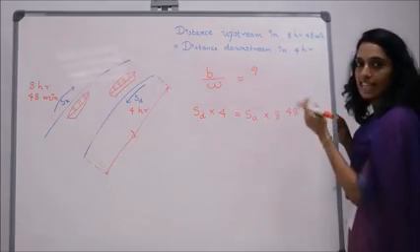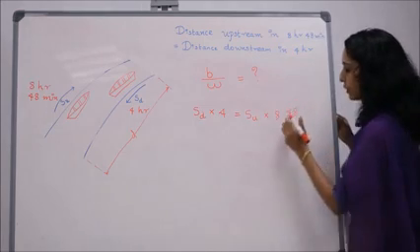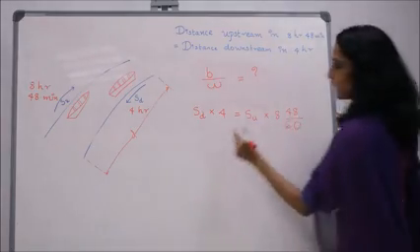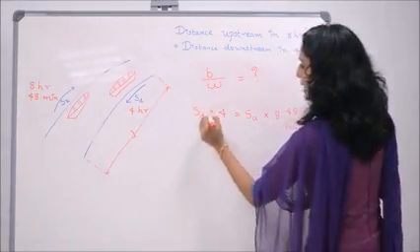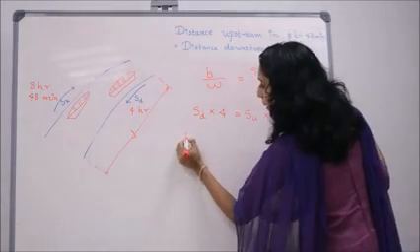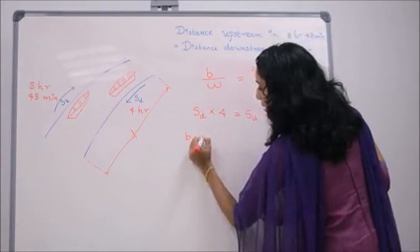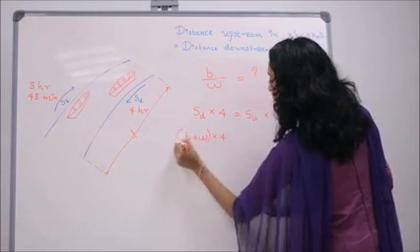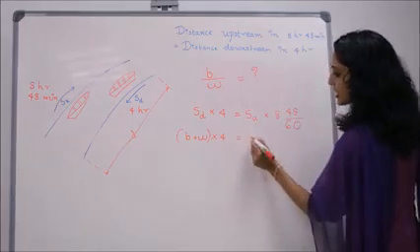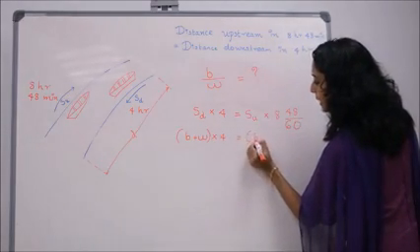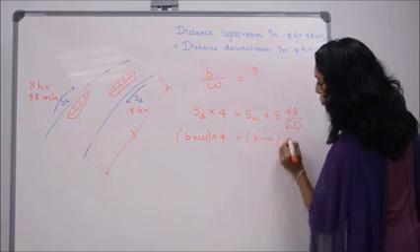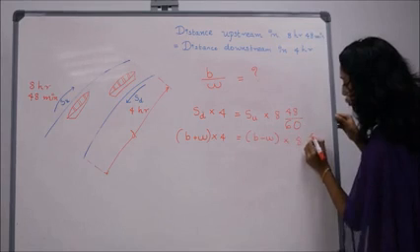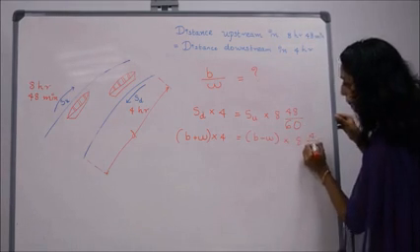So these minutes have to be converted into hours, 48 by 60, and we get SD is nothing but (B plus W) into 4, and SU is (B minus W) into 8 4 by 5.